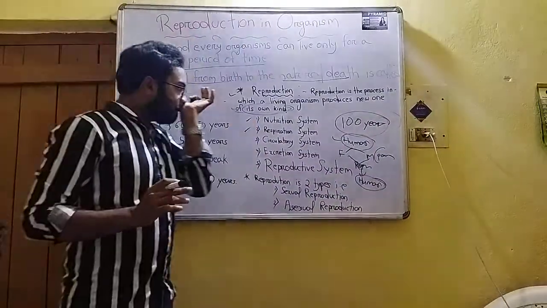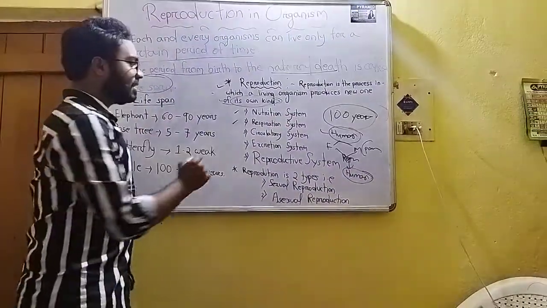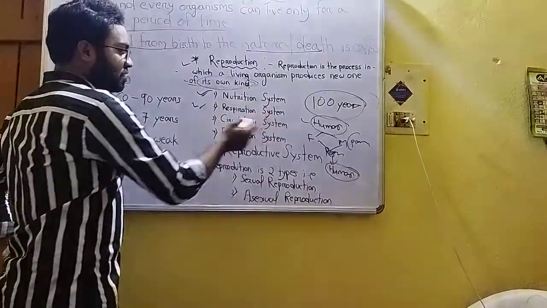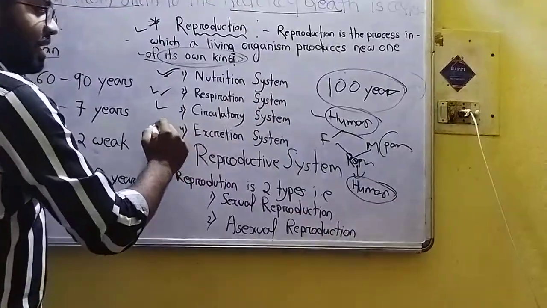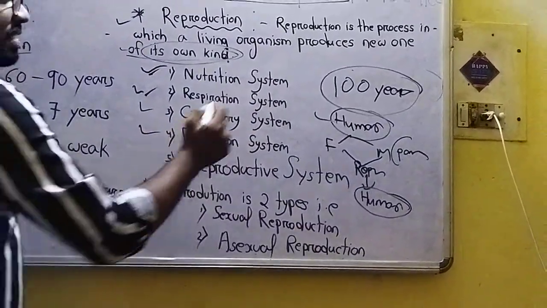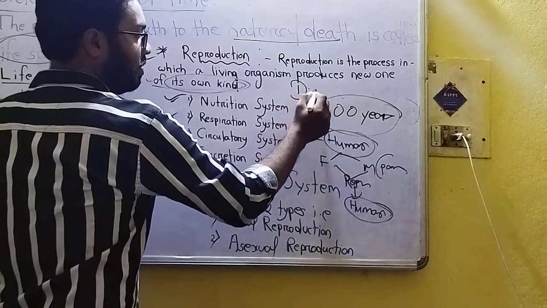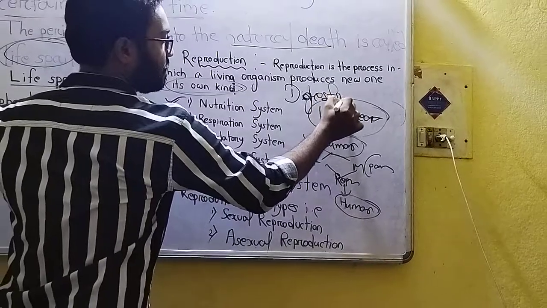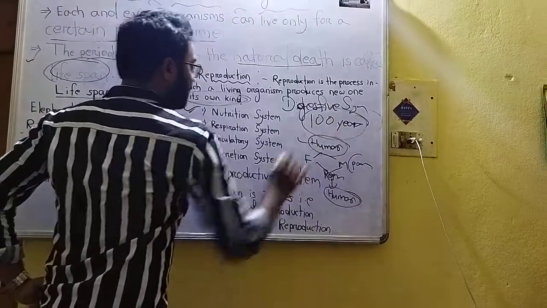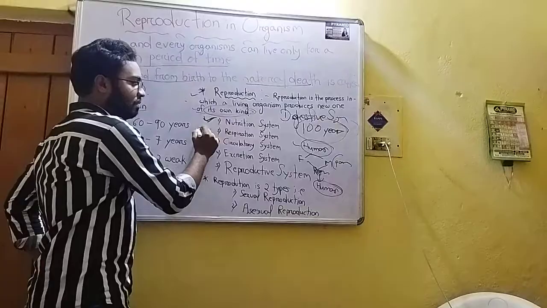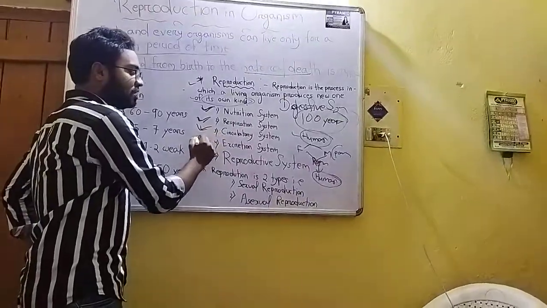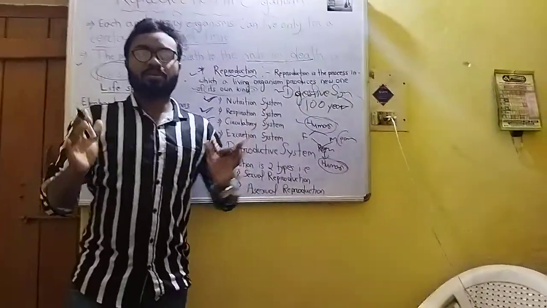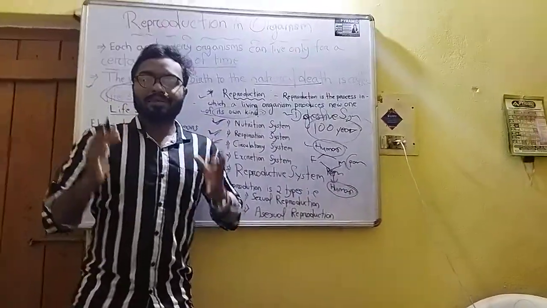In our human body, the nutrition system is there, the respiration system, circulatory system, excretion system, and the digestive system are also there. All these systems are very vital for our survival.